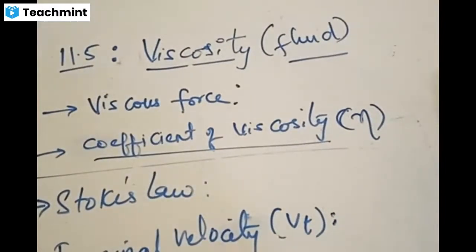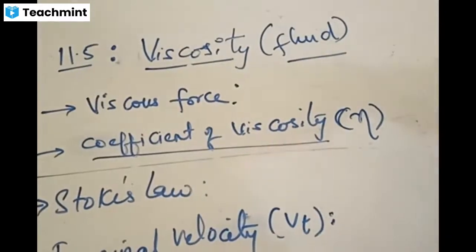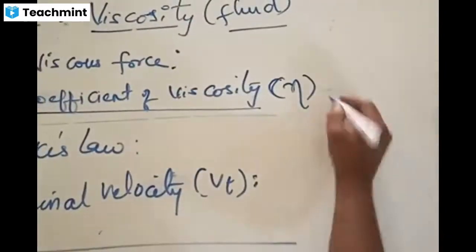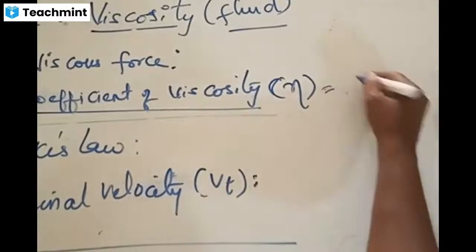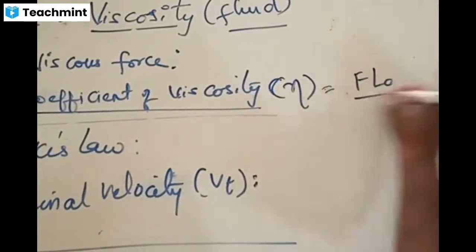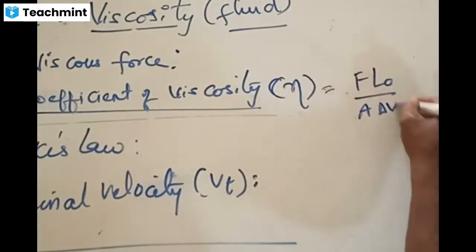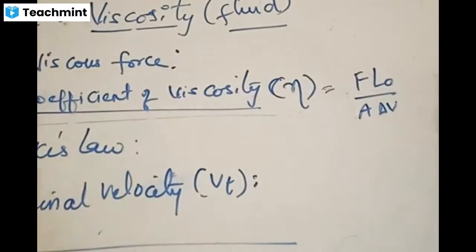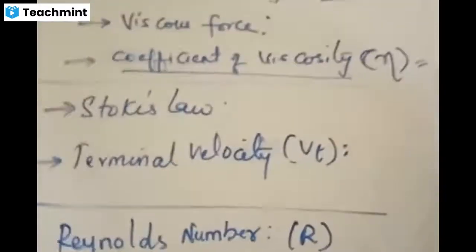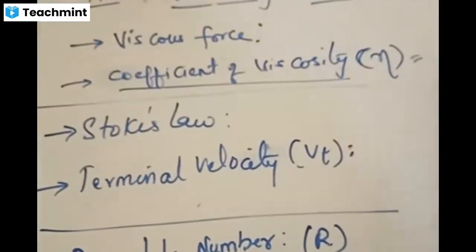It is defined as stress per strain rate, stress by strain divided by time, and the formula comes out to be F L naught by A times delta V. You should remember this formula. In SI system, it is expressed in terms of Poiseuille. In CGS system, it is expressed in terms of poise. This is the name of the scientist. If you are clear with the first part, let us now go ahead to the second part.